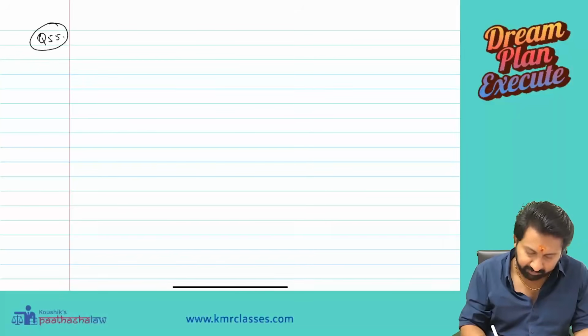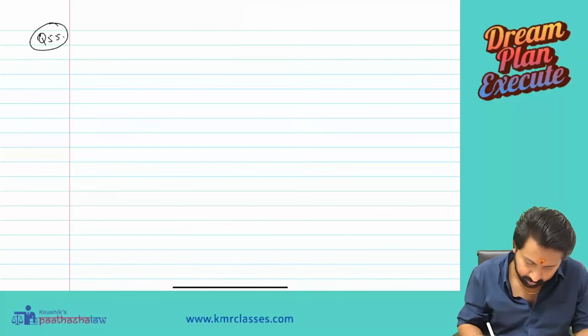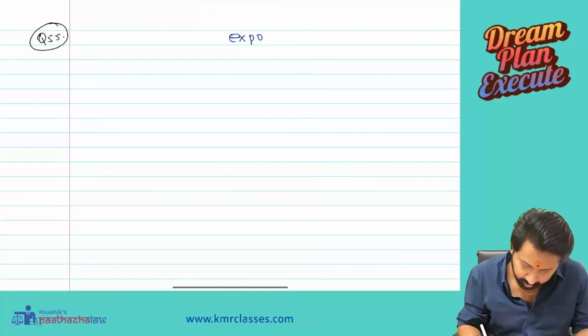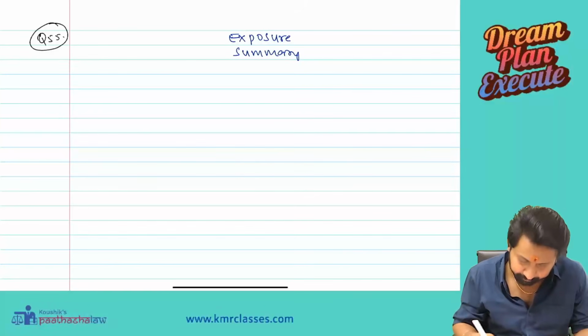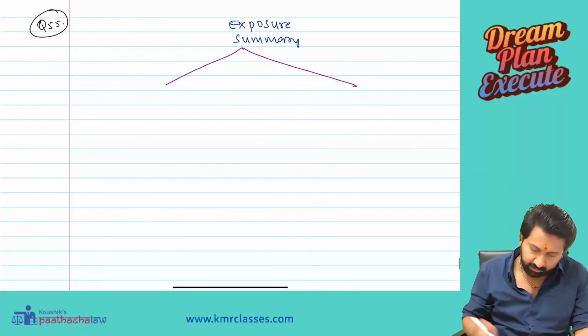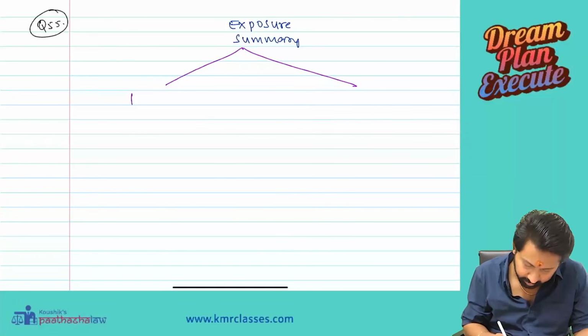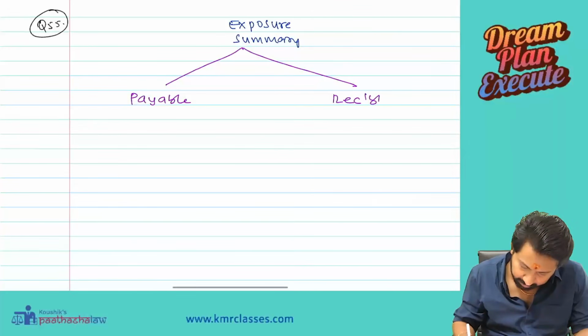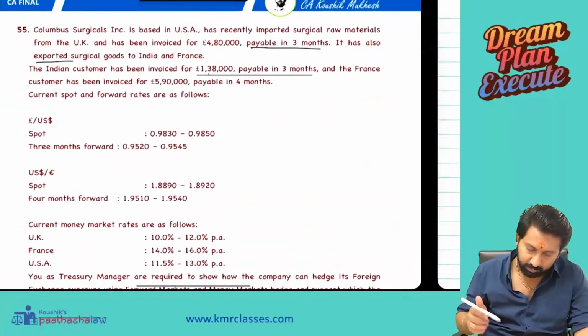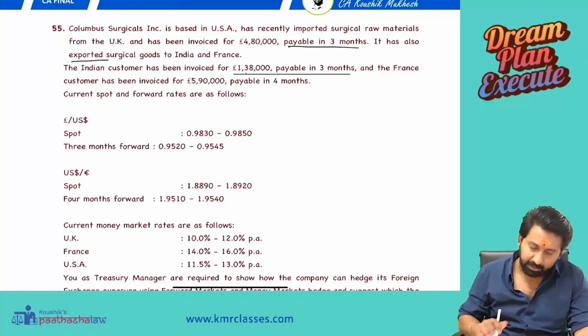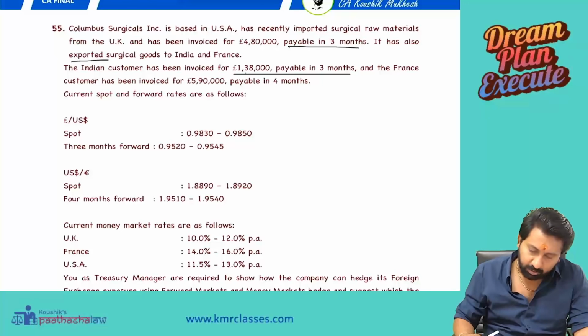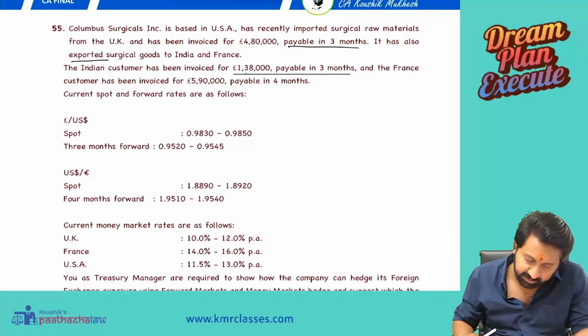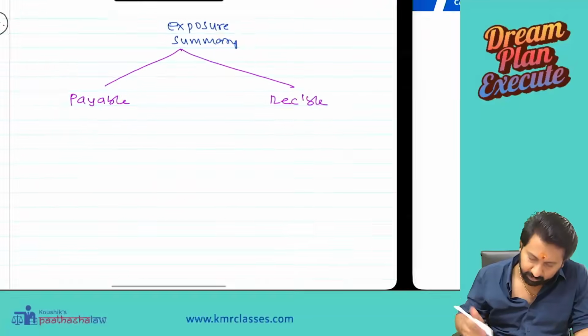Question number 55. Exposure summary. First, payable. Who is he importing from? UK. 3 months.